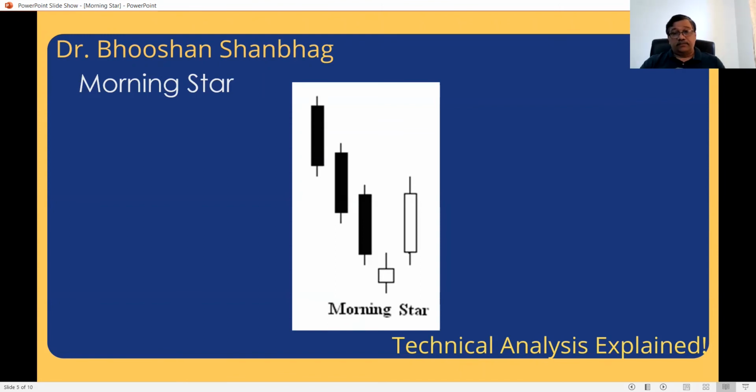Neglect the two candles on the left side. Candles number 3, 4, 5 are forming the morning star formation here. So the close of candle number 5 should be above the midpoint of candle number 3. That is essential. Only then is it qualifying as a morning star, and only if it is formed after a fall. Now the fall may be 8 days, 10 days, 15 days, or 6 months, it doesn't make a difference. But at the bottom, this formation indicates bulls have taken charge.